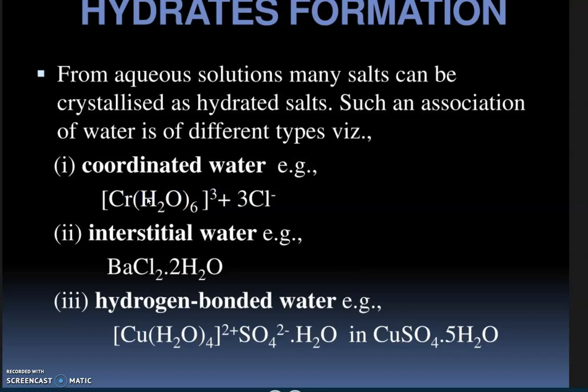Chromium chloride reacts with water which gives a complex. This kind of compound is known as a complex. And interstitial water, like this also you can see. Then hydrogen bonded water. So there are different types of hydrates formed.